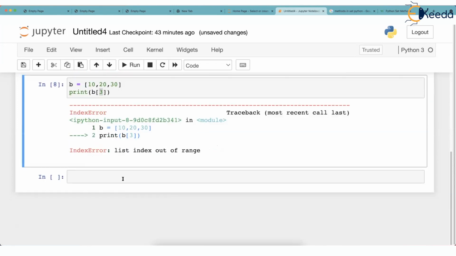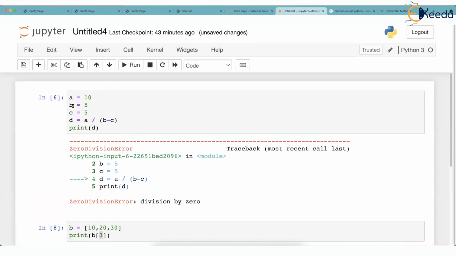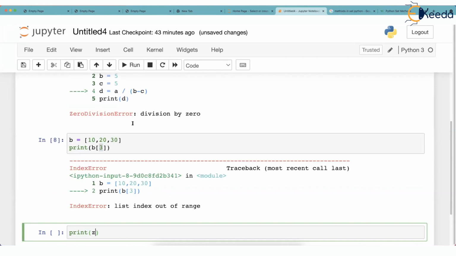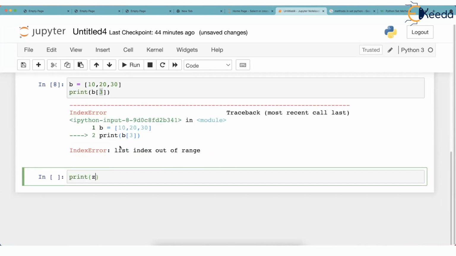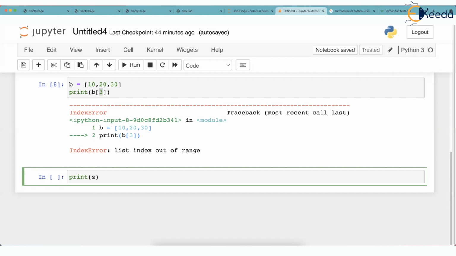Okay, let's try something else. Imagine I print Z. I am printing Z. Okay, but note above, nowhere have I written what Z is anywhere in this code. Just check. I don't have any variable called Z and I am asking Python to print it. It would have been nice if I had written Z is equal to, let's say, 100. Now I can print Z because Z is now in memory and it has a value 100. I don't specify what Z is and I say print Z. What's Python going to do? Now this line is grammatically correct, but there is no variable called Z. Let's try to run it.